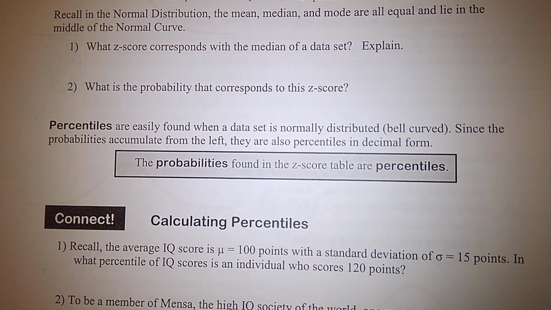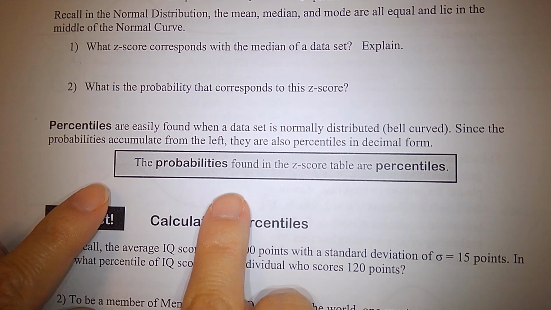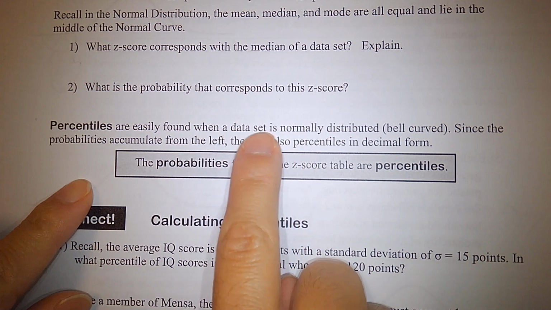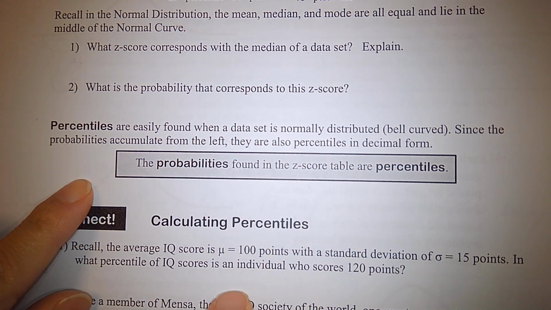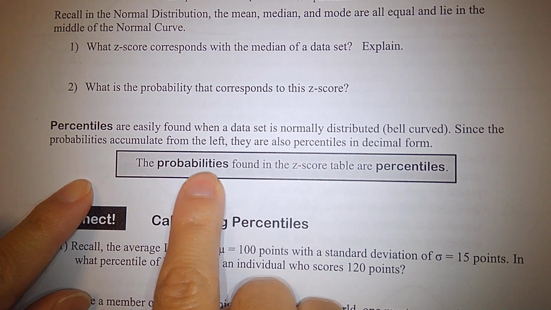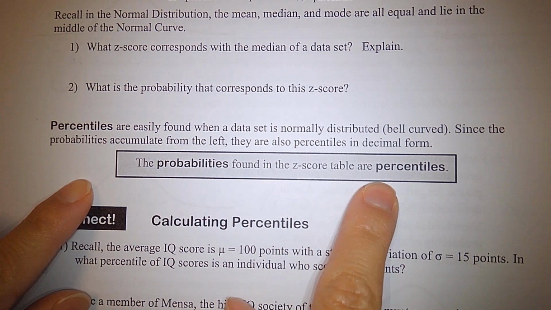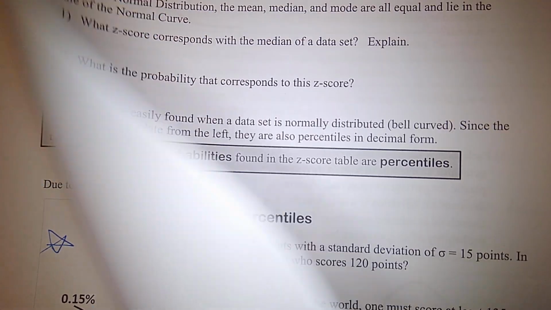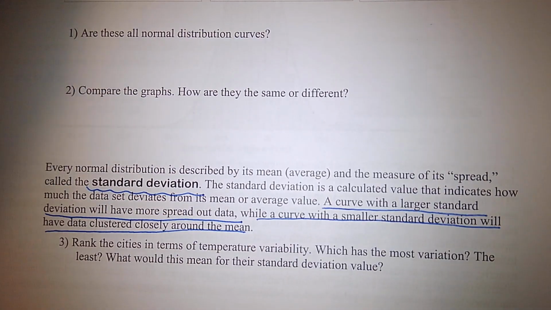Percentiles are easily found when a data set is normally distributed. Since the probabilities accumulate from the left, they are also percentiles in decimal form. The probabilities found in the z-score table are percentiles. Very good. So percentiles are easy to find if the set is normally distributed, and the probabilities found in the z-scores are percentiles. Remember the z-score we talked about in the previous class.